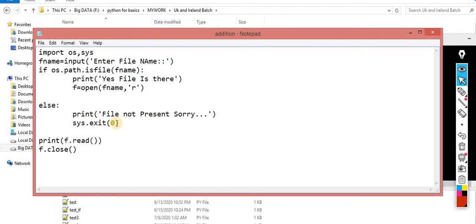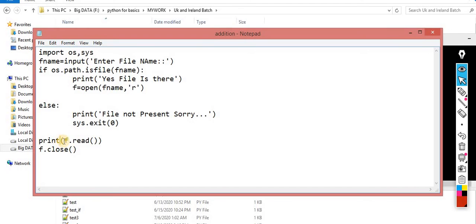Okay, thank you. Now I have another question. Yeah, please. When you put f equals open file name and read, the last statement before else, for me it means that if the file is there, then you read it automatically. Yeah, if the file is there, then this execution will happen. And then we have print f.